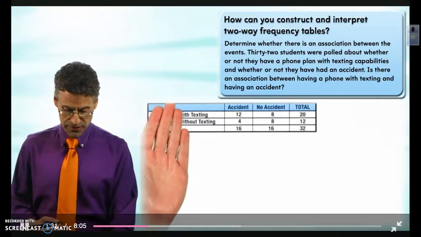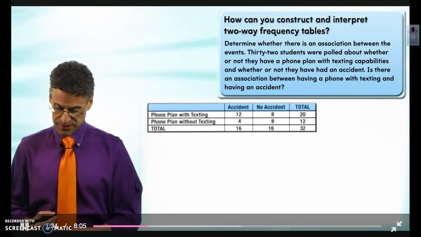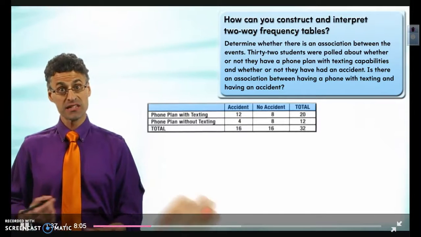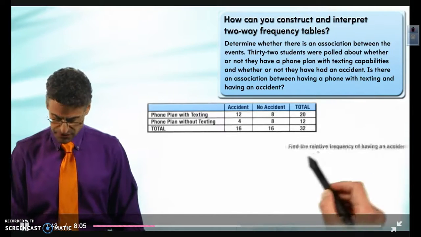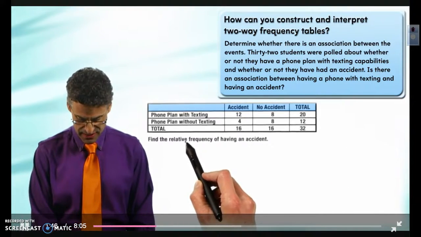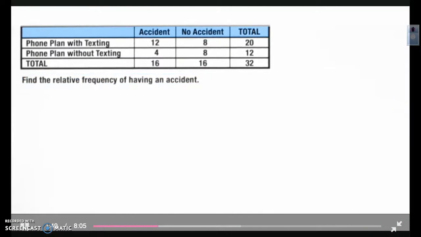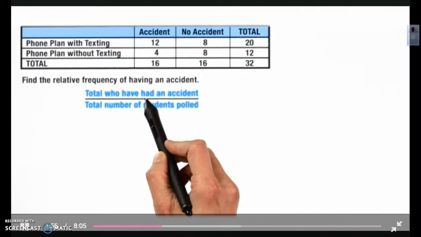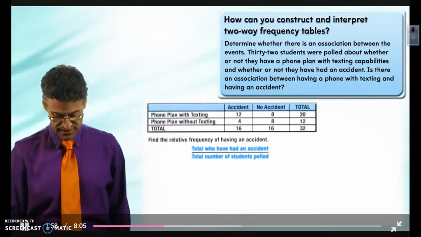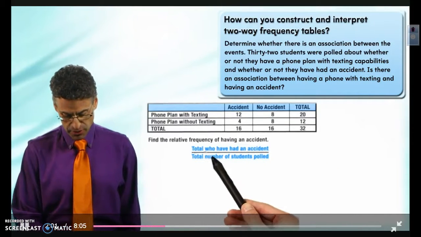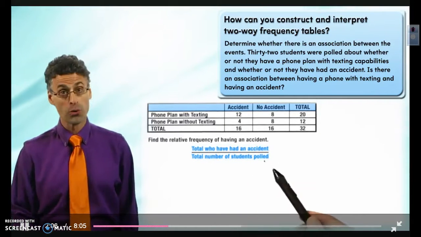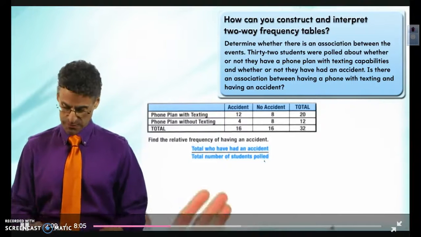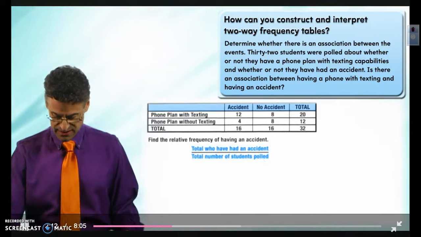Okay, so how do we determine if there's an association between having a phone plan with texting capabilities and having an accident? We want to see if these things are somehow connected or correlated. Well, the way to start, of course, is to first find the relative frequency of having an accident. So how do you find that? Well, that's going to be a ratio. All these relative frequencies are always ratios by definition. We look at the total who've had an accident, and we look at the ratio between that and the total number of students polled, the totality of the entire population, which we happen to know is 32.